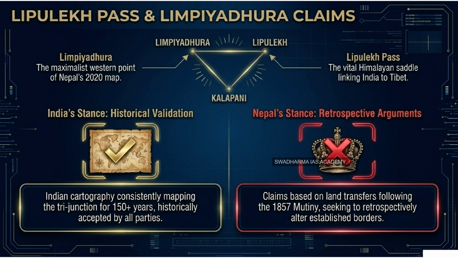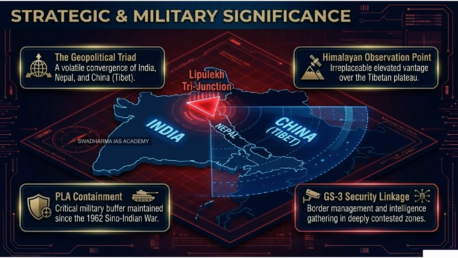And to manage that, the Border Roads Organization did something kind of amazing, right? They built an 80-kilometer motorable road straight up to the Lipulekh Pass. Yes, they did. Which is a logistical triumph. I mean, previously, pilgrims had to endure this grueling, highly dangerous 1,738-kilometer trek. Now, because of this road, they only have to walk about 38 kilometers. It is an engineering marvel, absolutely.